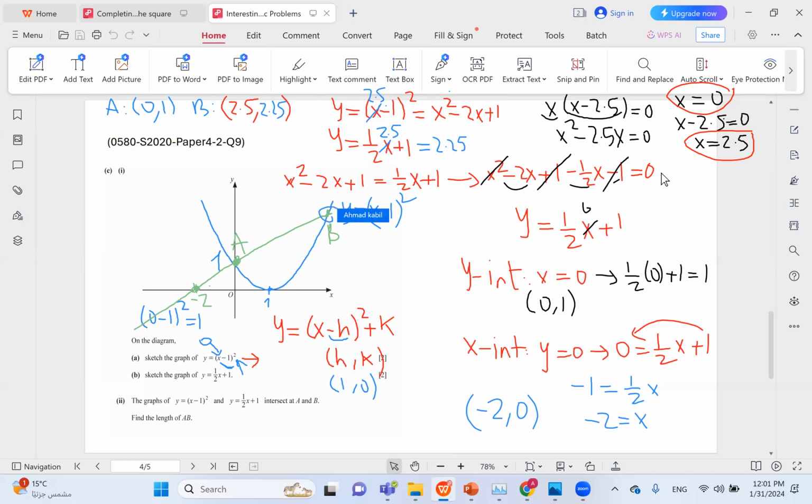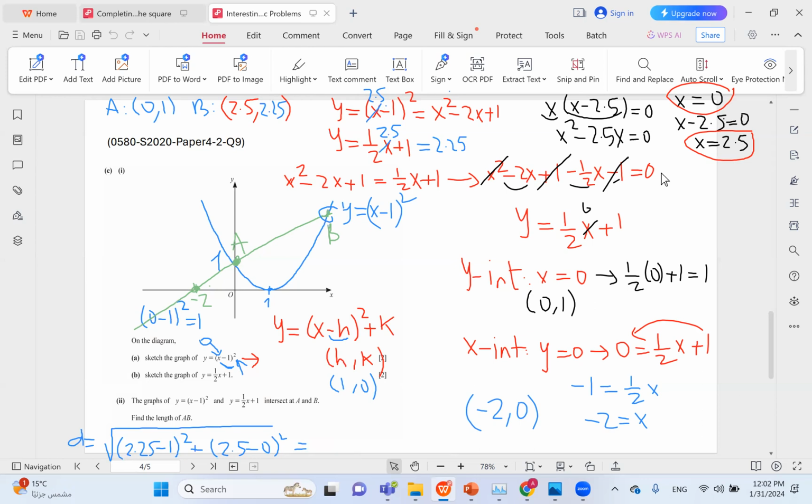Now we want to get the distance or the length of AB, so we just apply the distance formula. D equals the square root of (2.25 minus 1) all squared plus (2.5 minus 0) all squared. And you find it on the calculator.